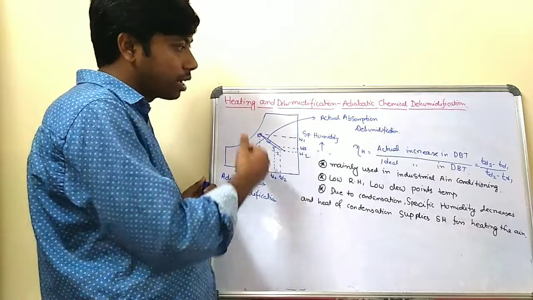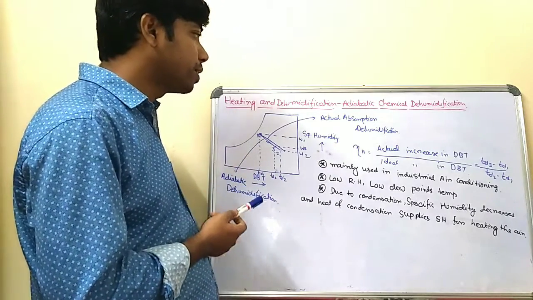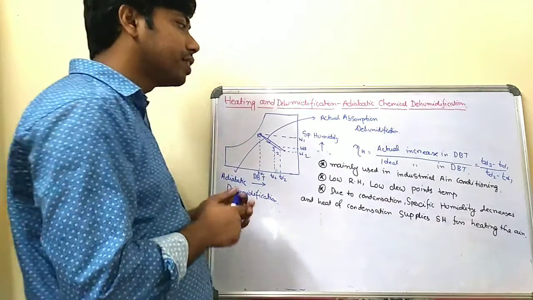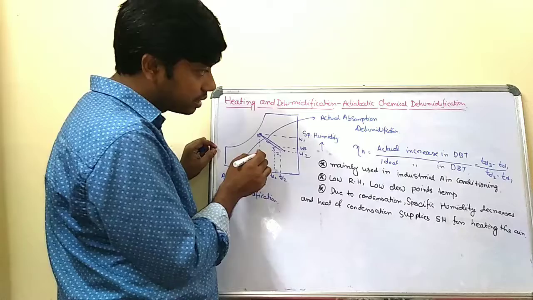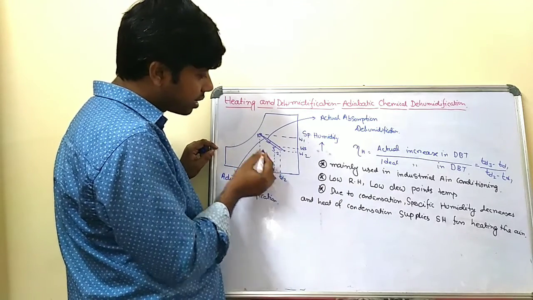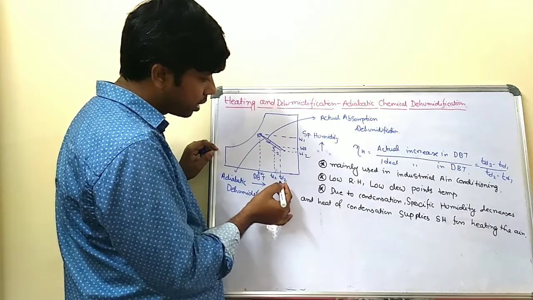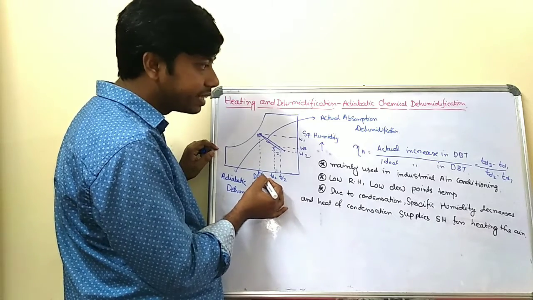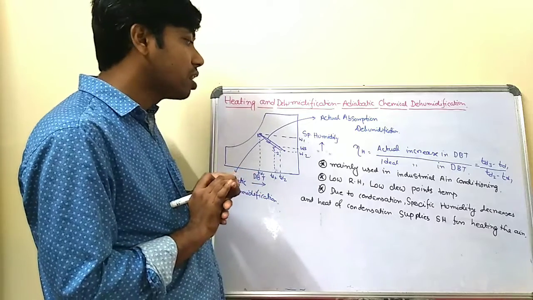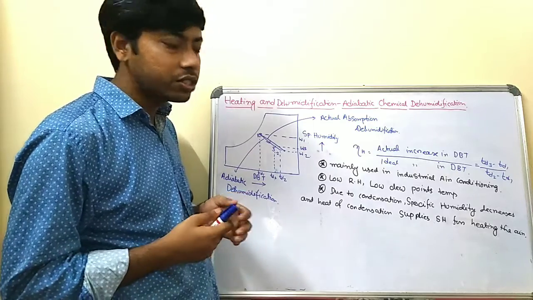So if you calculate the efficiency of the dehumidification process, that efficiency is equal to the actual increase in dry bulb temperature divided by the ideal increase in dry bulb temperature. The actual increase is TD3 minus TD1, divided by TD2 minus TD1, which is the ideal increase in dry bulb temperature. This indicates the effectiveness of your heating and dehumidification process, and it is used in industrial air conditioning as well as for comfort conditioning.